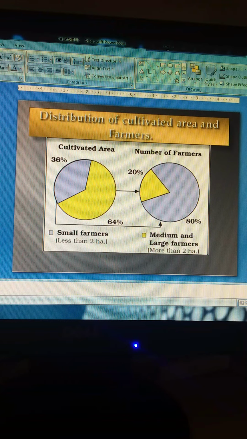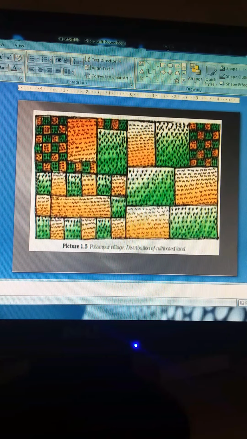In this picture we can see the distribution of cultivated area and the farmers. This is the cultivated area. These are the small farmers with less than 2 hectares, 20% the number of farmers, that is medium, and the large farmers with more than 2 hectares of land. This is a pie chart given for the farmers regarding large and small farmers. This is the distribution of the cultivated land. We have an explanation against this. So how is it explained?